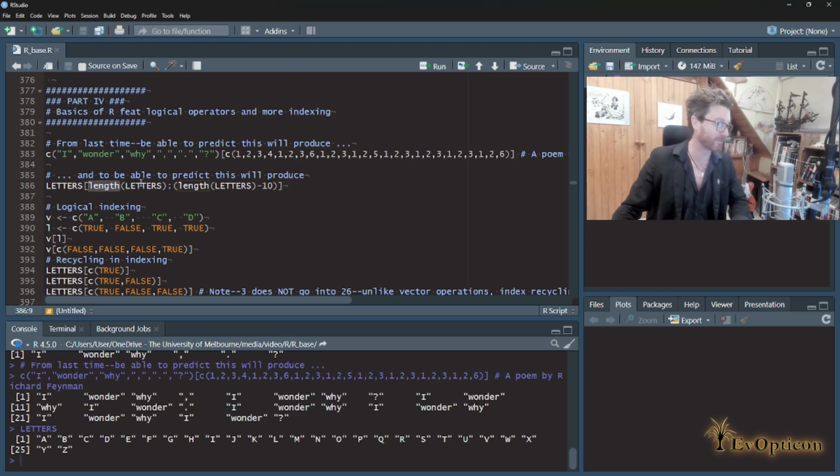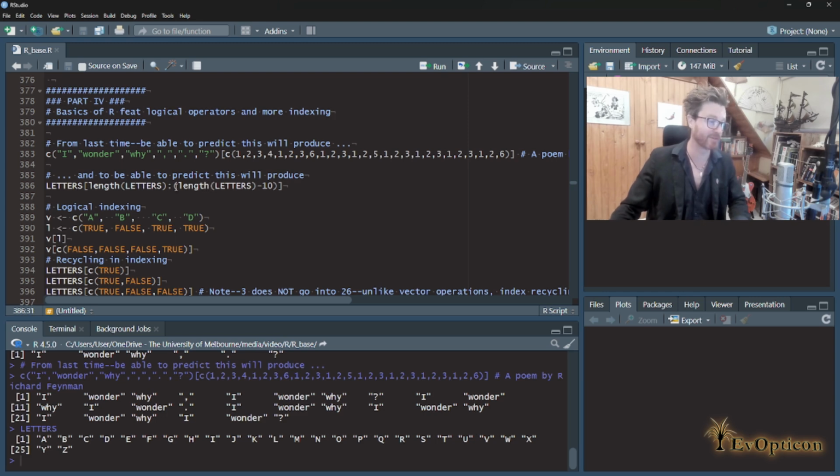So the thing on the left, what is that? That is the length of the vector letters. Now letters, it's the alphabet. You'll trust me that the regular old Latin alphabet that we use has 26 letters, so that's going to be the number 26. And this here, well, first to notice is it's inside brackets. What are brackets there for? Well, one thing we know that they're there for is to define a function. So length is a function, we can tell because it precedes some brackets.